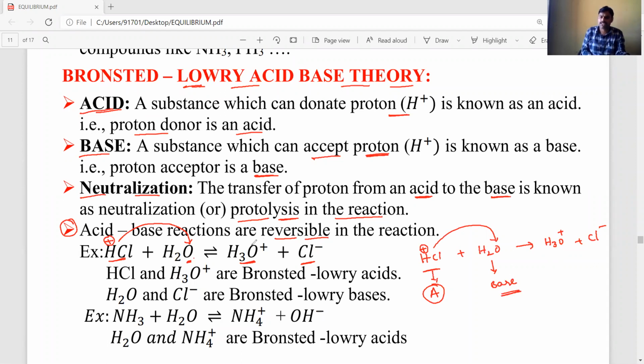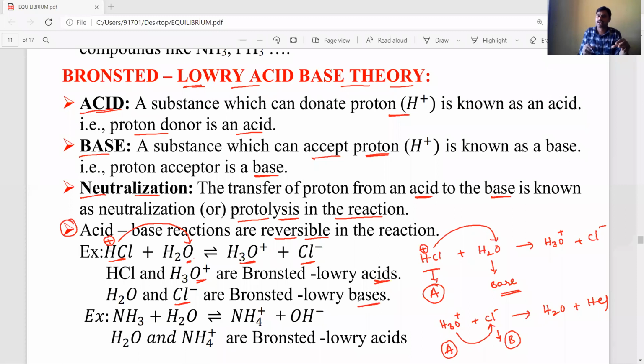So in the above reaction, HCl in water forms H3O+ and Cl- ions. Again, this H3O+ with Cl- can donate a proton, producing water and HCl. So in this case, H3O+ is acid and Cl- is accepting a proton, so it is a base. That's why HCl and H3O+ are Bronsted-Lowry acids, and water and Cl- are Bronsted-Lowry bases. These acid base reactions are reversible reactions.